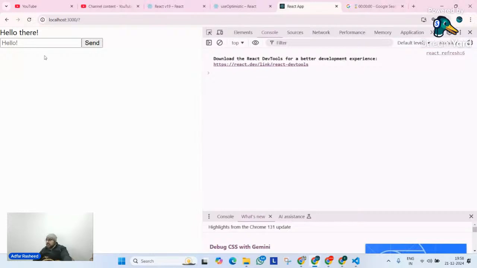Are these things understood? Quickly. I hope you have understood these React 19 features. There are a lot of other features as well. Not a lot, but a few. Those will be discussed once we discuss React efficiency. Tomorrow, we are going to discuss the useCallback hook, the useMemo hook, and memo. These three things we are going to complete in tomorrow's class.